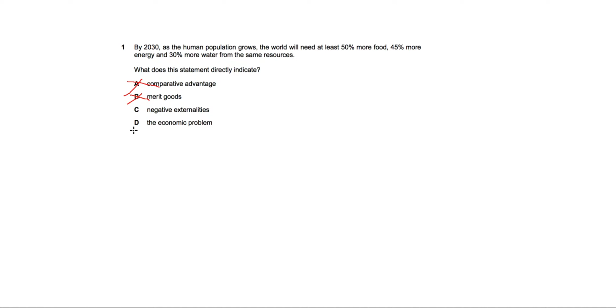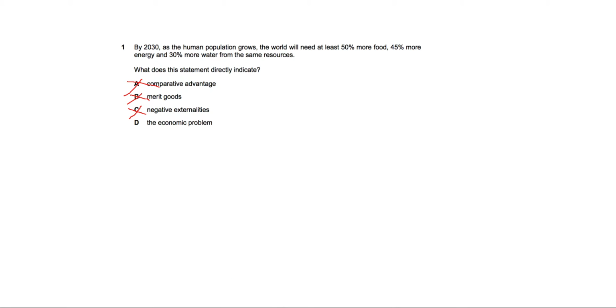Option number C talks about negative externalities. Negative externalities are the negative consequences of decisions that producers or consumers make. So, for example, if a producer sets up a factory due to which there is pollution in the river or there is pollution in the air, that is a negative consequence because of his decision. And so we know that this is also not what the question is talking about, so we can cross out this as well. So now, even if we did not know the right answer, by crossing out three options, we have come to the last option.